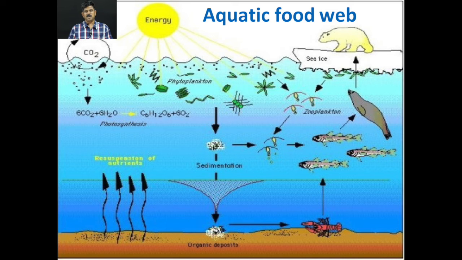And phytoplanktons have chlorophyll and can synthesize their own food. Phytoplanktons are eaten by the zooplankton, which are also microscopic animals that we are unable to see with the naked eye. They are present in the water, and they are taken up by small fish and large fish, as well as seal as well as bear. So this is an interlinking of several food chains, and it is the aquatic food web.